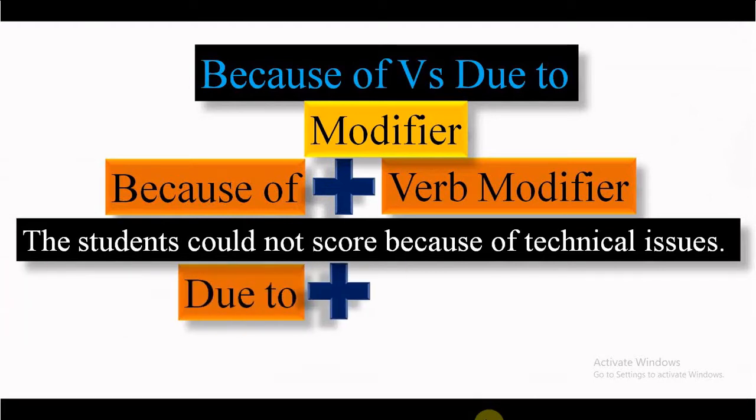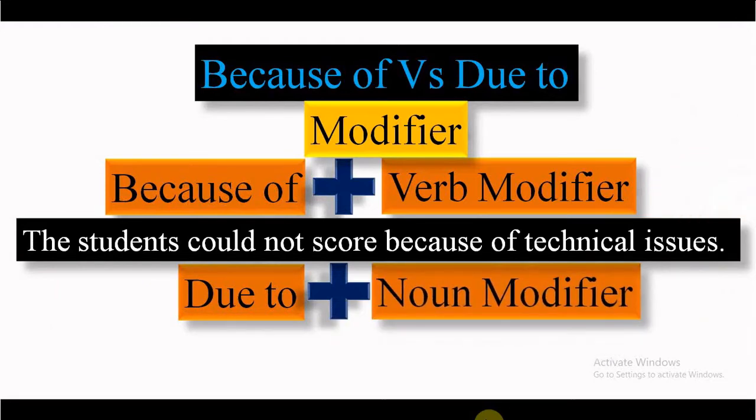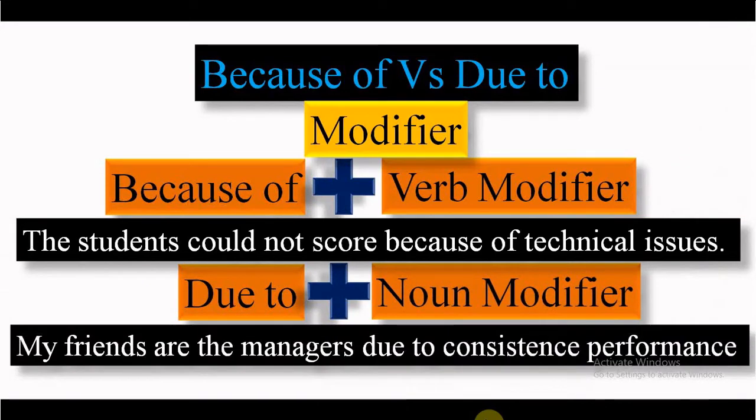Remember, due to is a noun modifier. Look at an example. My friends are the managers due to consistent performance. So here they are managers. Why? Because of performance. So who is doing the performance? My friends, and it is a noun modifier. So from due to performance, it is a phrase and it is talking about my friends, and that is why it is a noun modifier.